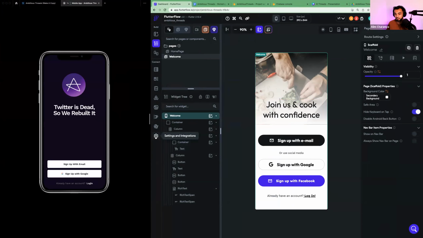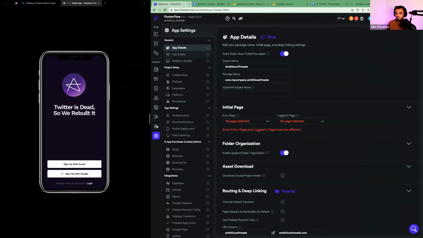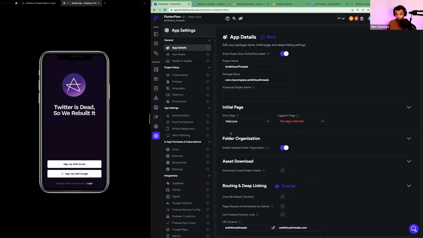We'll go to the settings tab. Okay. And at the settings tab here on the bottom left, you'll open up your app settings menu. And the first item here is your app details under general. Click on app details and we can navigate to the red that's mad at us. Entry page, let's make that welcome, which is the new page we just created. And logged in page, let's make it home page.